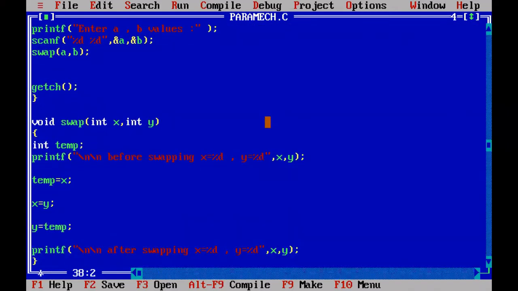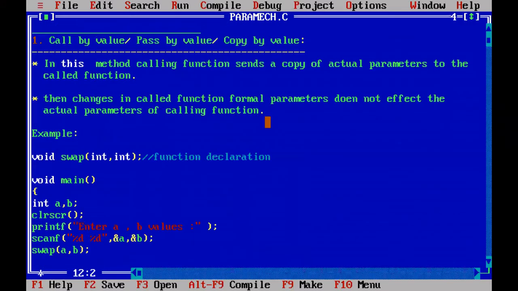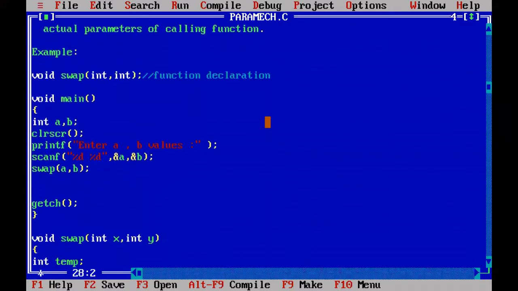Right. Now, let me identify what is a function and what is the calling function. This is the user defined function. This function is called from the calling function. This is the function call. So from the main function only, you are making the function call. That means you are calling the swap function with this statement from the main function only. So who is calling this swap function?